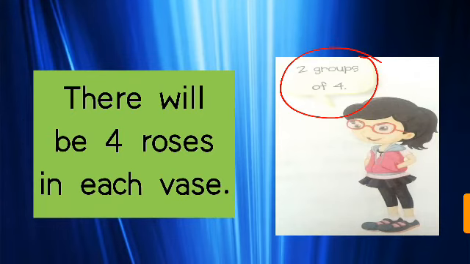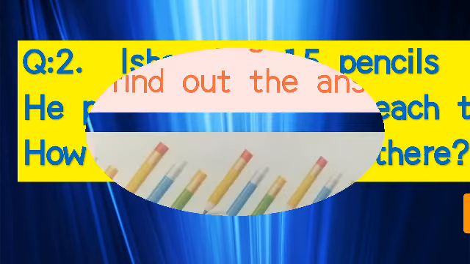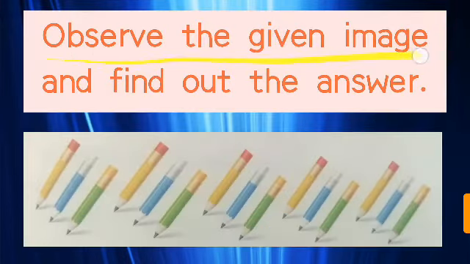Okay everyone? So next question. Ishan has 15 pencils. He puts 3 pencils on each table. How many tables are there? So here we have to find out how many tables there are. Observe the given image and find out the answer. 1, 2, 3, 1, 2, 3, 1, 2, 3, 1, 2, 3 and again 1, 2, 3.